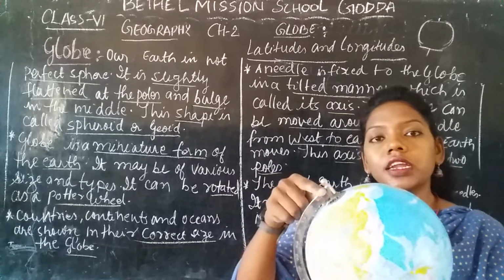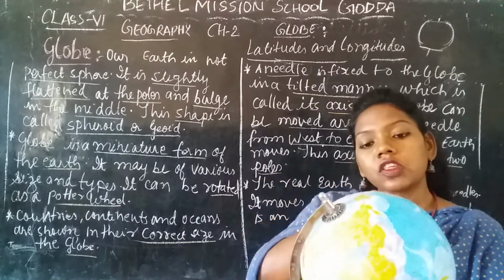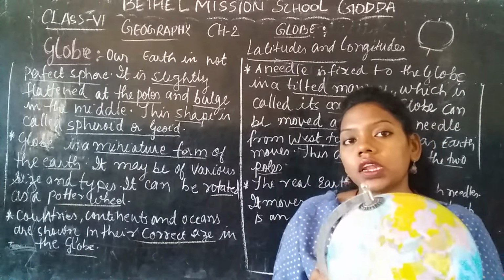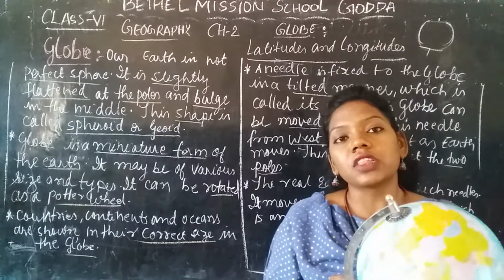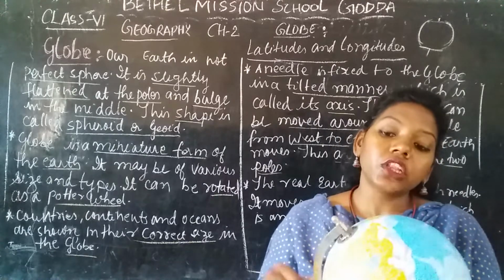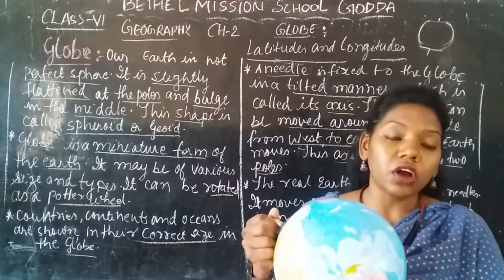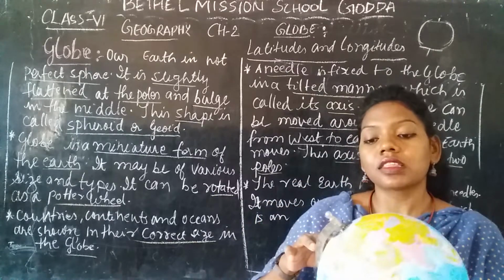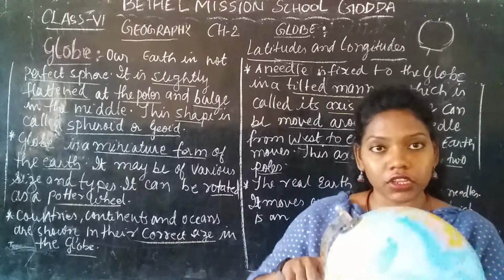And this needle helps the globe to rotate, not in the real earth. The real earth has its own imaginary line, and it rotates on its own. For the globe, for this model, it needs to rotate, and due to that, this needle is helpful for the rotation of the globe.